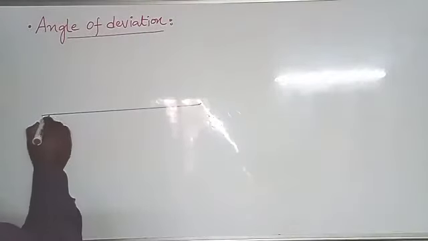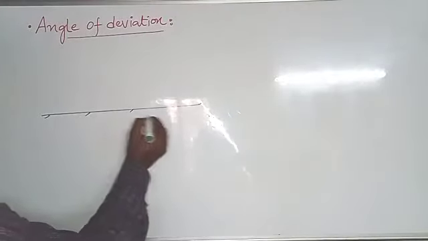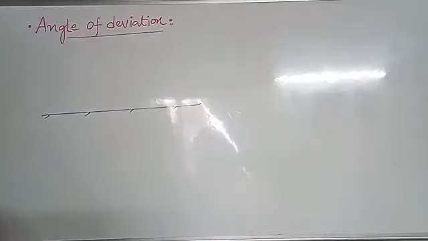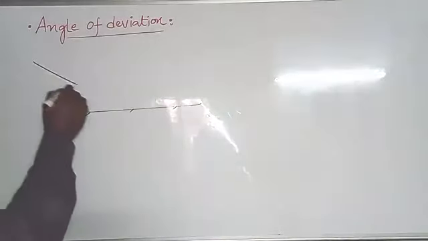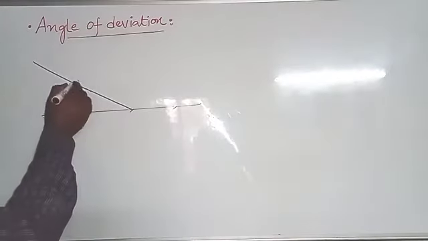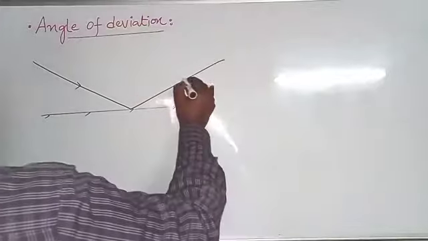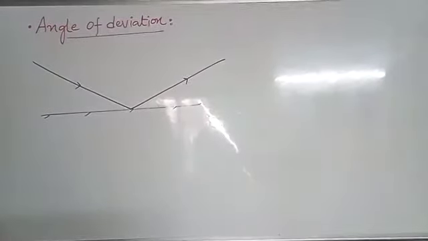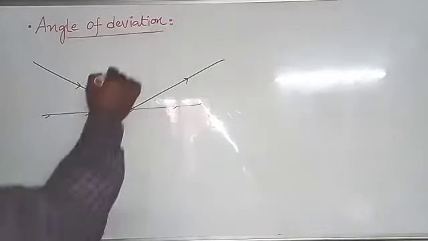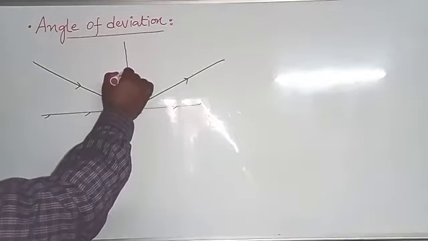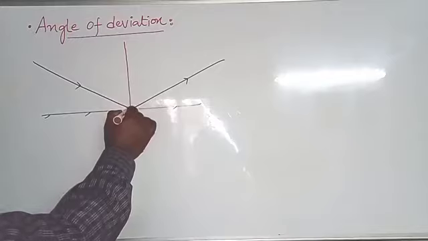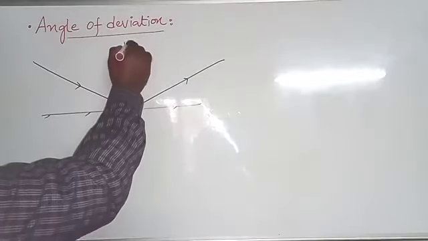The last concept, angle of deviation. Let us take a smooth surface. The back side is a silver surface. This is the incident ray and it is the reflected ray. When it touches the smooth surface, it reflects. And this is the normal to the surface.